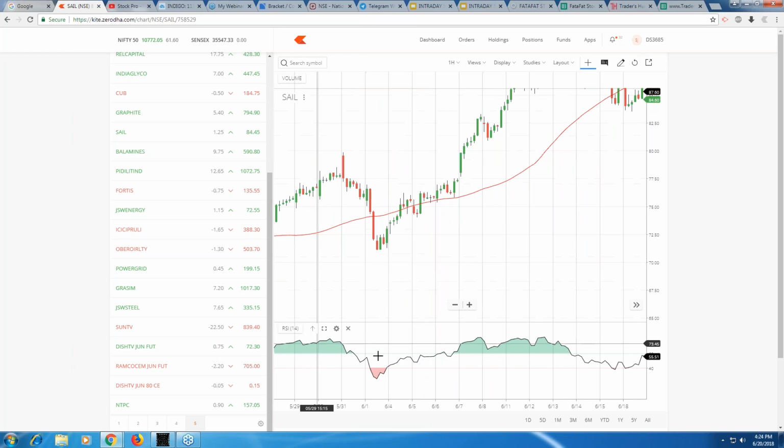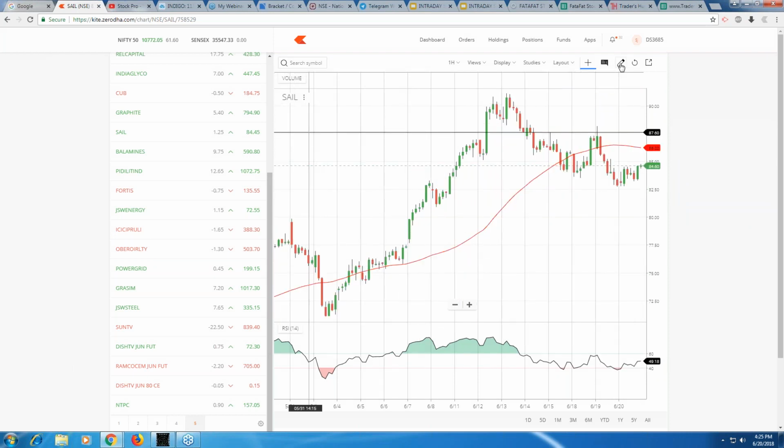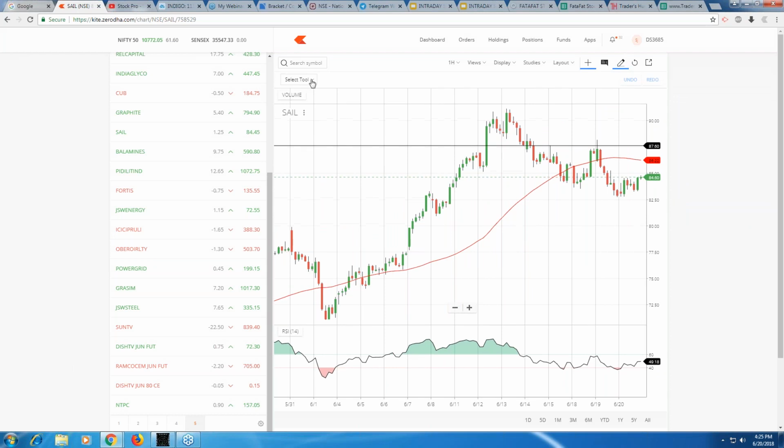Similarly, when the stock moves above here, you have to look for RSI, right? RSI crossed here at this point, or slightly you can say it crossed at this point. So this is where the RSI crossed. Now let's see from where to where the stock has gone up. From 75 rupees, the stock went above. Your choice, you want to keep it for the next day, that also you can do.